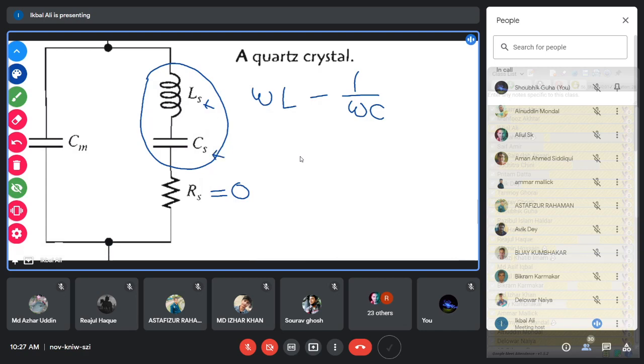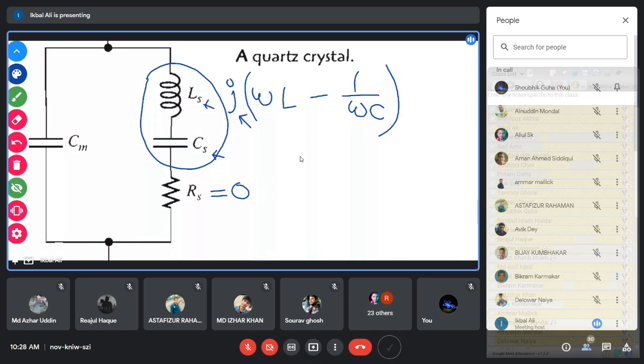To make you understand how this resonance actually occurs and what the formula is: omega L minus 1 by omega C. Why am I writing this? Because the impedance of the inductor is J omega L, and the impedance of the capacitor is 1 by J omega C, or minus J by omega C. That is why this J comes out of the bracket.